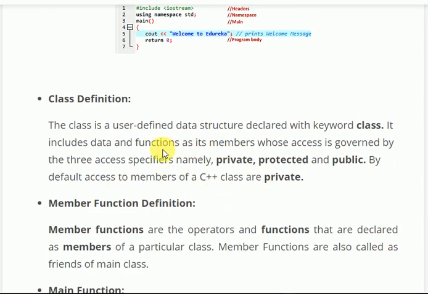Now class definition. Class definition has three access specifiers: private, protected, public. In C++, all members are private by default.